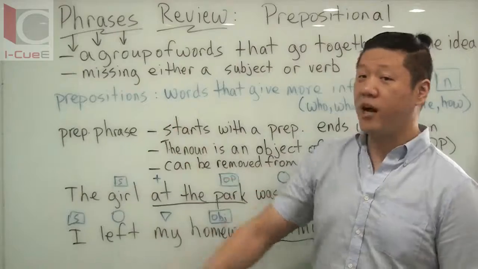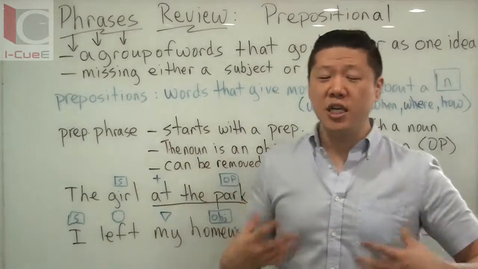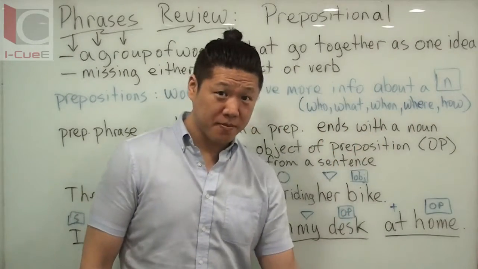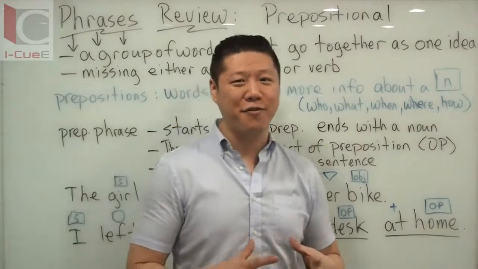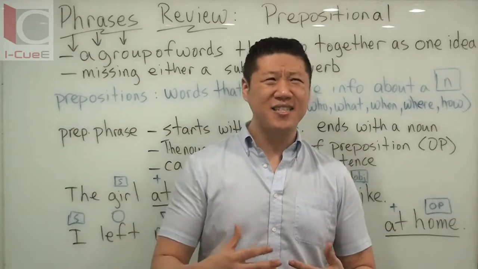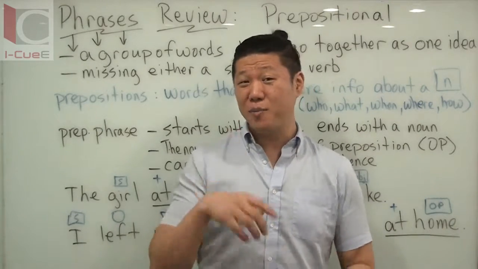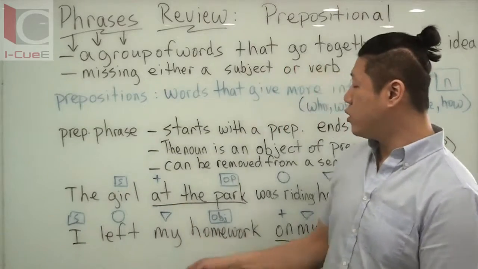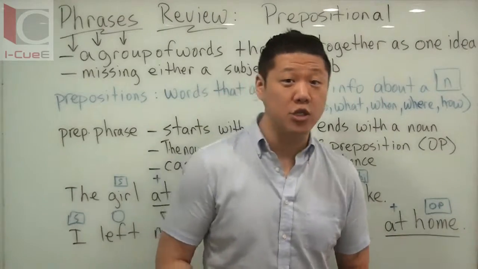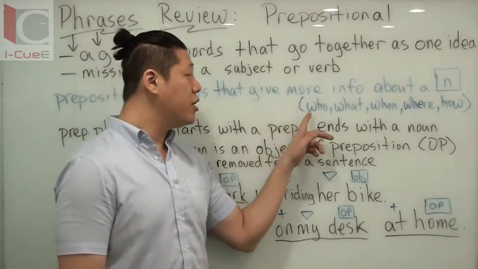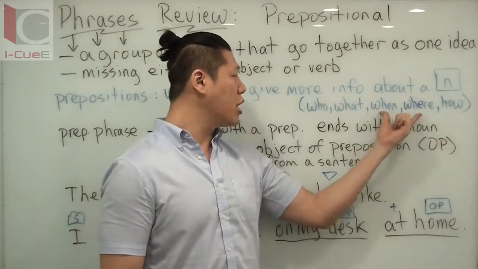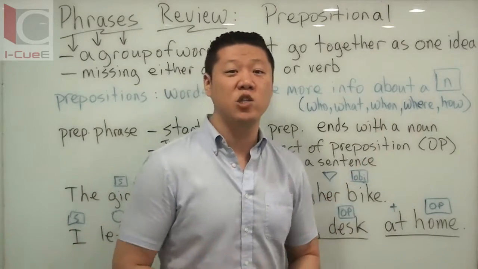The next thing we need to talk about is, what is a preposition? Prepositions are words that give more information about a noun, okay? So they're a little bit different from adjectives. I know we say that adjectives describe nouns, but prepositions aren't really describing the noun, they're just giving you a little bit of extra information. And that is why we use a plus symbol when we are talking about prepositions. So what kind of extra information are we getting from prepositions? Well, they're answering certain questions: who, what, when, where, and how. More commonly, it's when and where that we answer with prepositions.